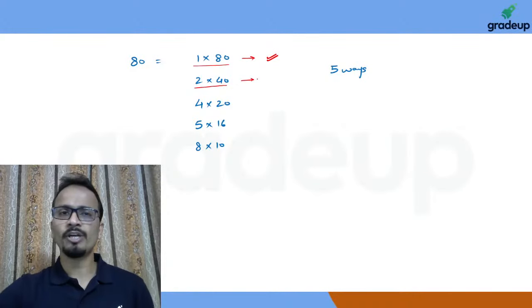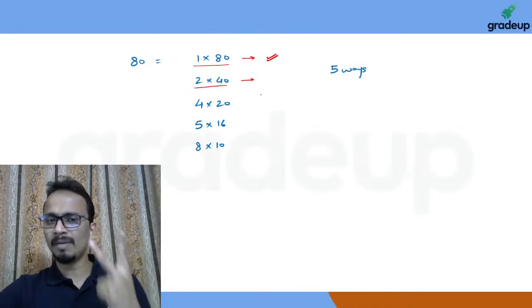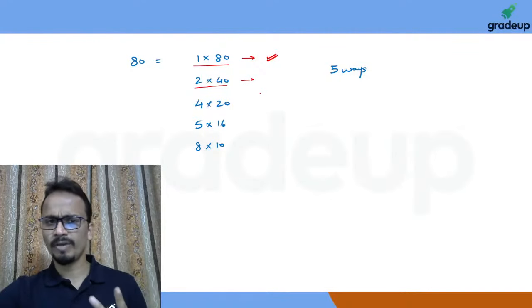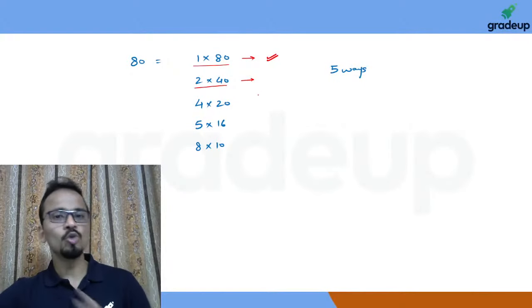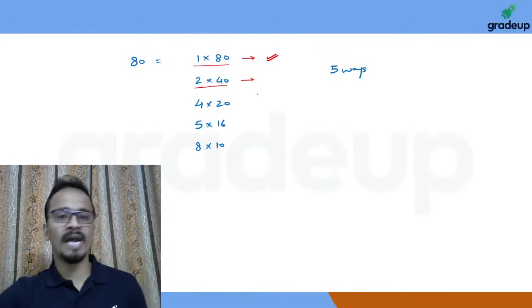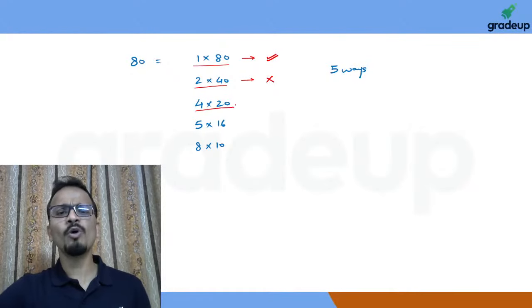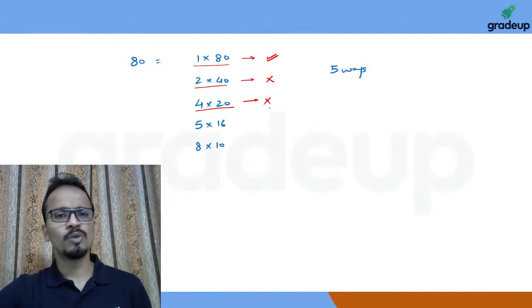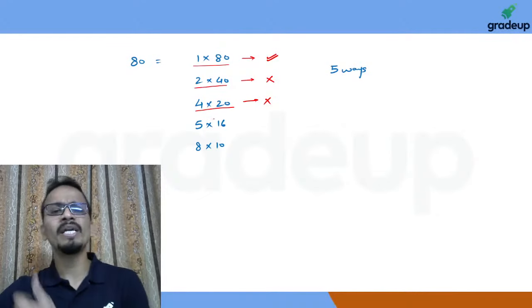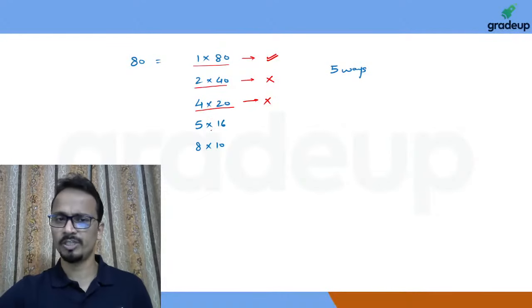They have 2 as the common factor, so 2 and 40 are not co-prime with respect to each other. I'll cancel this way. 4 and 20, again you can take 2 common among 4 and 20, so I'll cancel this way because 4 and 20 are not co-prime with respect to each other.